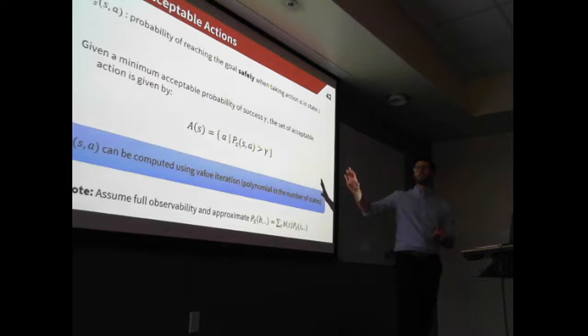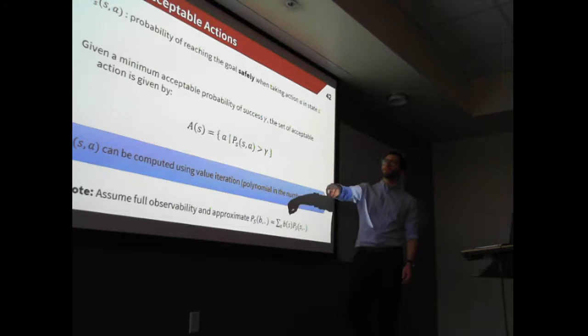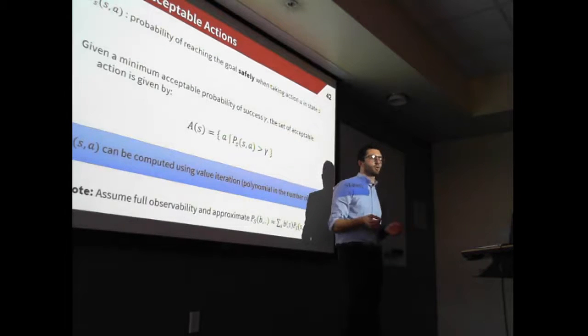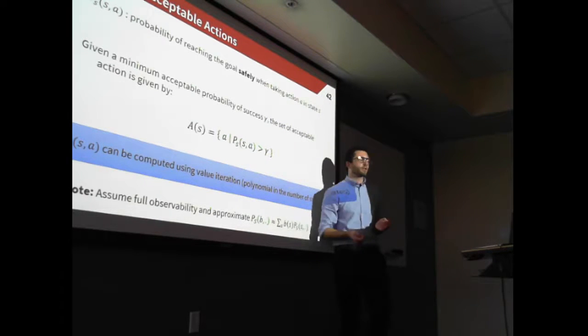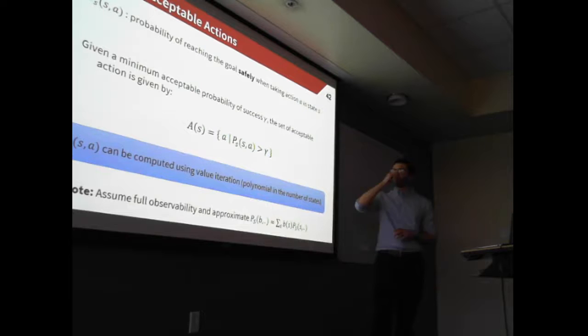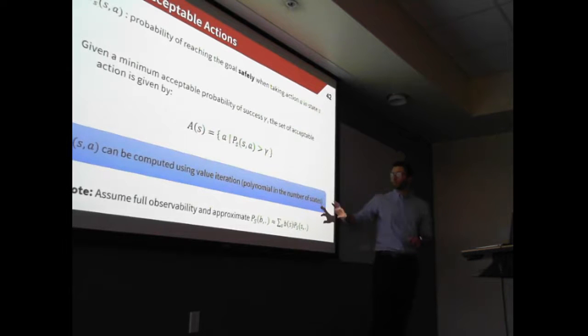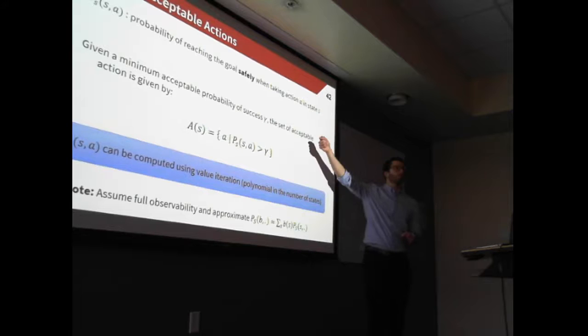How do we compute the safe actions? So we define this quantity over there as the probability of reaching the goal safely. It's the probability of success. The good news is that this quantity can be computed using value iteration, which is polynomial in the number of states. So it can be computed pretty efficiently.